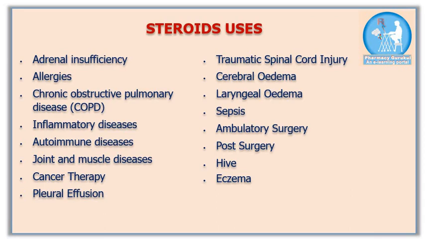Uses of corticosteroids. First important use of corticosteroids is adrenal insufficiency, meaning when your adrenal glands do not produce enough steroid hormone. As replacement, corticosteroid is used. Next, chronic obstructive pulmonary disease, inflammatory diseases, autoimmune diseases, joint and muscle diseases, cancer therapy, pleural effusion, traumatic spinal cord injury, cerebral edema, laryngeal edema, sepsis, ambulatory surgery, post-surgery, hives, and eczema, as well as many more.